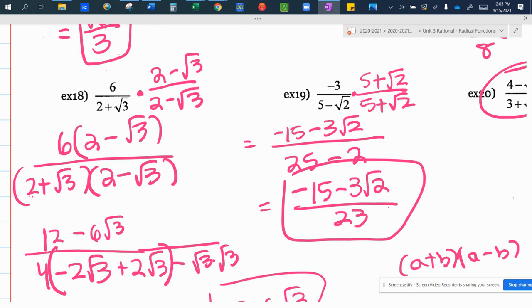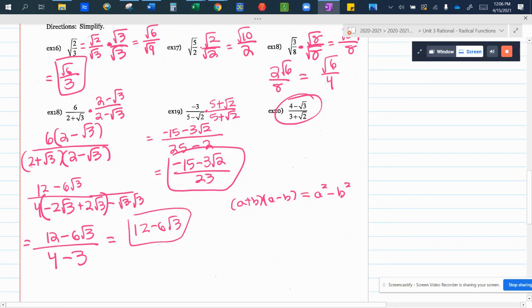Very good. Very good. Yes, very good. This one is messy. Yes, very good. Check your denominator. Should I have plus or minus on the bottom? What do we have? We have a squared minus b squared, because if I have positive b times negative b, that's going to be a negative, right? If I have opposite signs when we multiply.